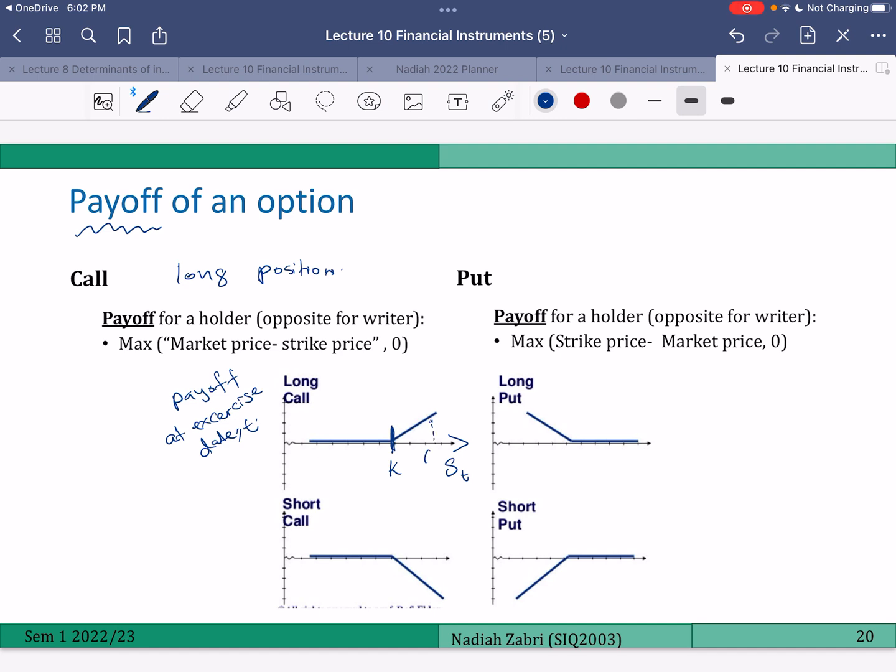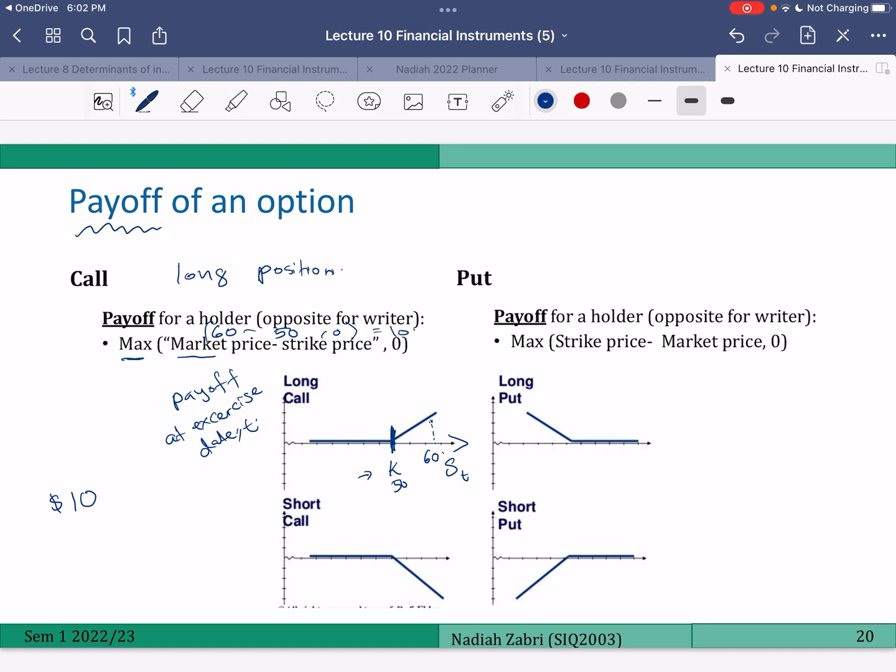The market price is 60, but the holder of the call has the option to buy at 50, so he can buy at 50 and then sell at 60. So his benefit is 10 ringgit. So the payoff is the maximum of the market price minus the strike price, or 0. So in this case, it's 10.